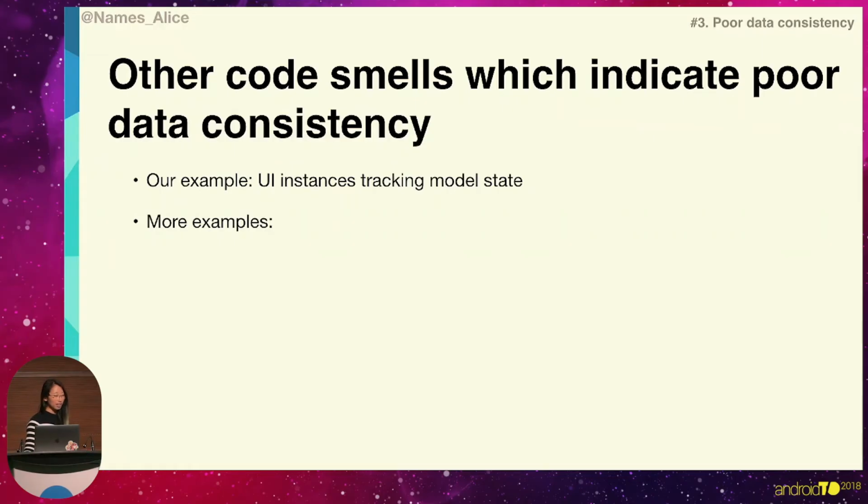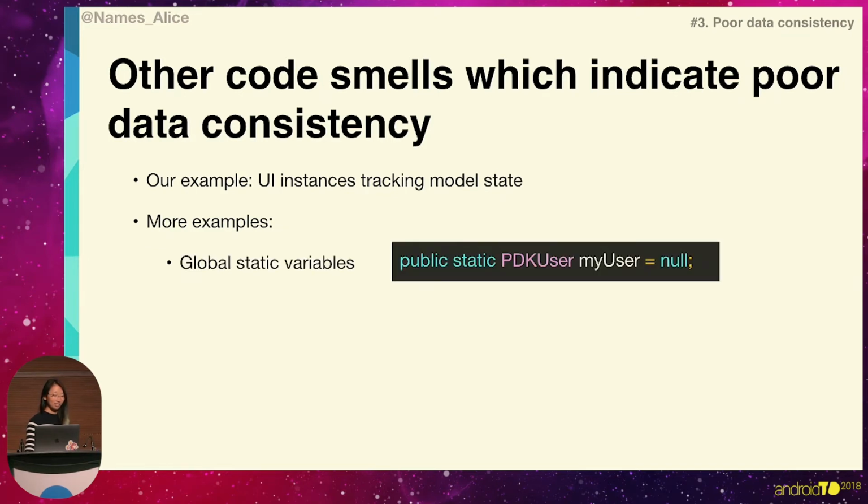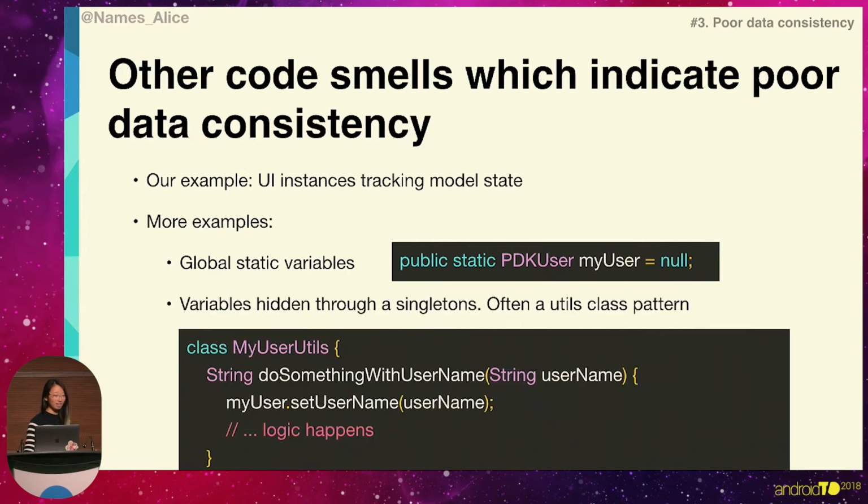There are other ways of introducing data inconsistency. In our case, we use UI instances tracking model state, but there's a lot of other ways you can do this. You can introduce global static variables where you're updating some static variable somewhere in your code base just because you need it somewhere and you've got to access it somehow. And you can also introduce variables hidden through a singleton pattern or a utils pattern.